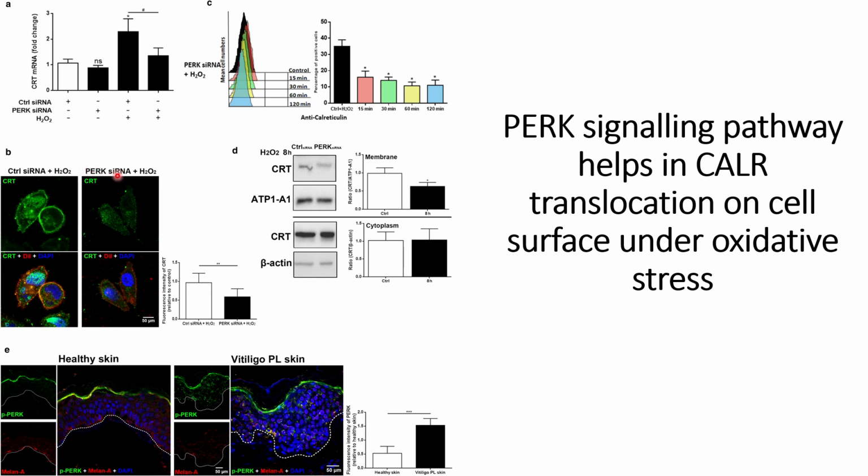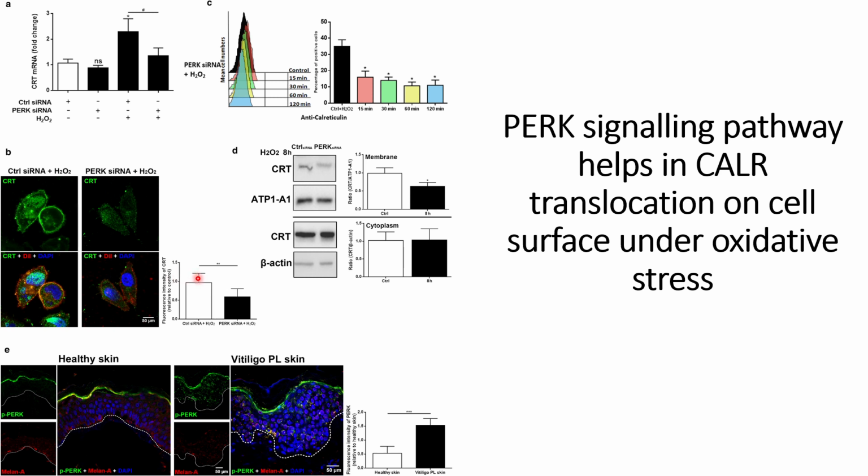However, when they use PERK siRNA, those signals go down, and they do not see as much calreticulin on the membrane of the cells. They quantified this on the right hand side, where the decrease in calreticulin's fluorescence intensity is statistically lower compared to the case where control siRNA is used.